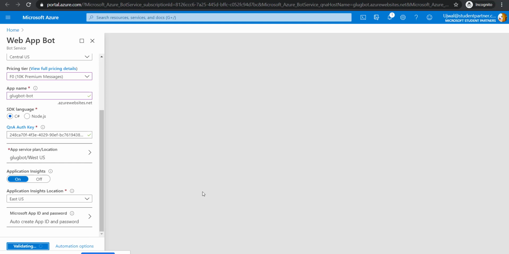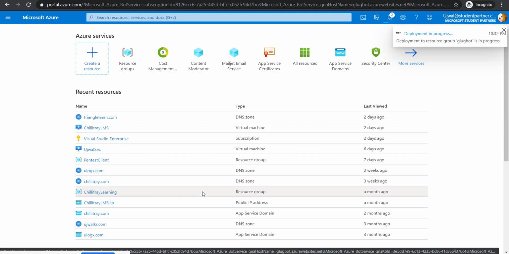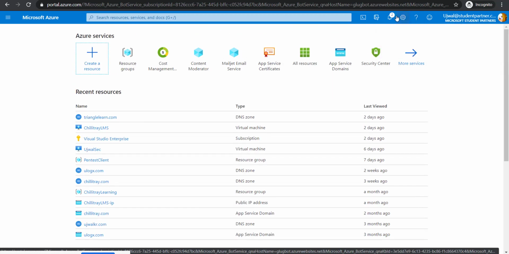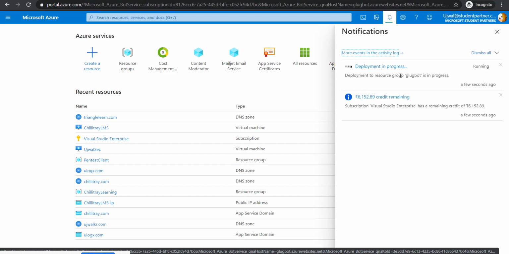For developers, you can choose the SDK language to be Node.js, because for a chatbot, Node.js would be perfect. As we know, C Sharp is an obsolete language, and the community is not that vibrant right now. You can easily get more support for Node.js. But they're both good languages. Anyway, let's wait for the deployment to happen. Once that happens, we can directly go on resource and access that resource.